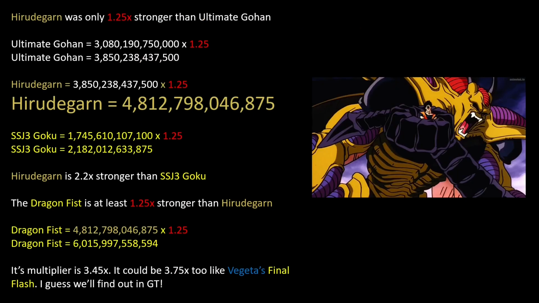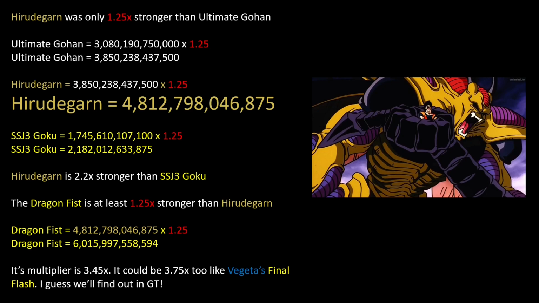Hirudegan, the final villain of the Z movies. Hirudegan was only 1.25 times stronger than Ultimate Gohan. I know over here he's completely dominating him, but the problem with Hirudegan was that power-wise he was manageable. It's just that he could fade and the attacks could go through him. So none of the attacks that they were hitting him with were actually landing. But power level-wise, he was not that much stronger.